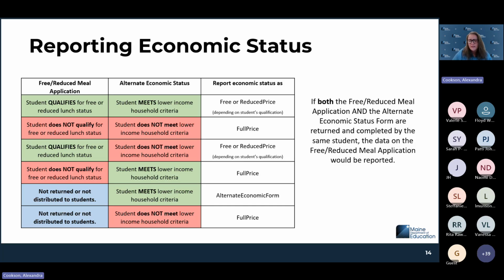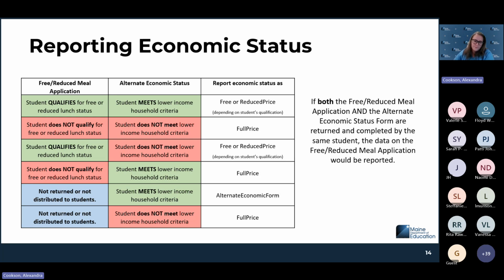And then at the bottom section here, it gets a little bit easier. You only get the alternate economic status form back. If you only get the alternate economic status form back and it says that the student meets the lower household income criteria, you would report alternate economic form. That's our new code this year. If the student returns the form and they say they do not meet the lower income household criteria, you would report full price.